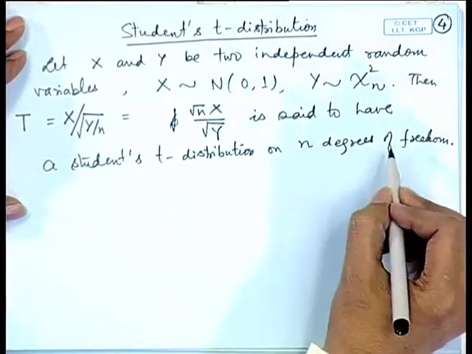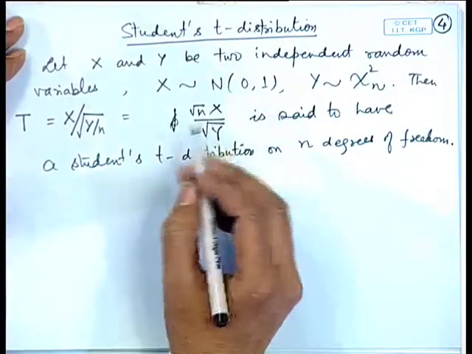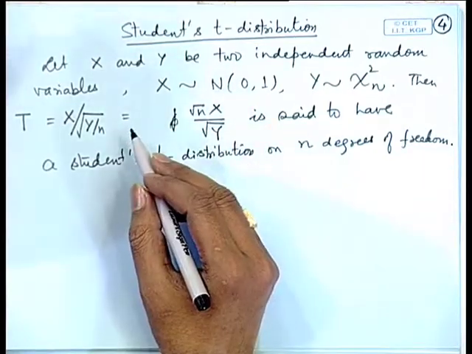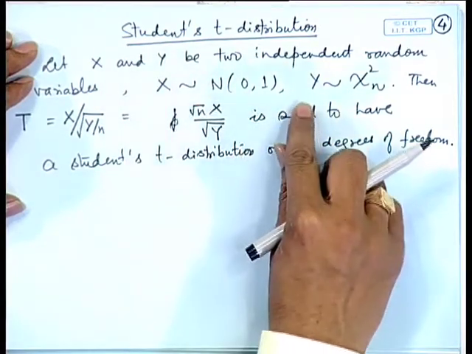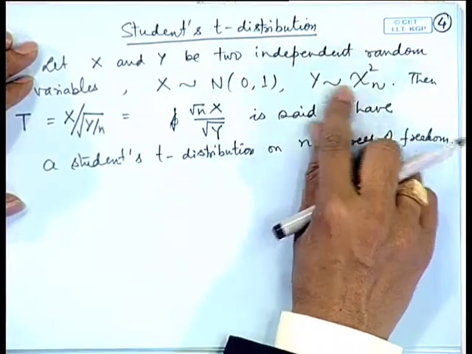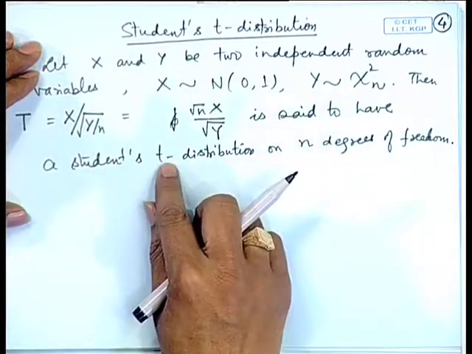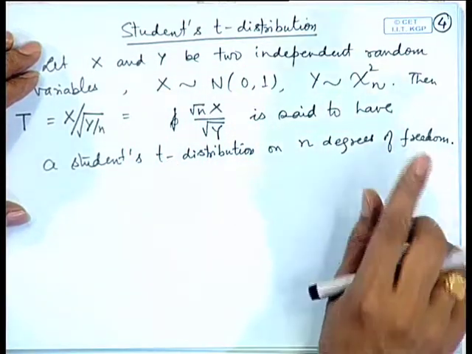Now, this degrees of freedom terminology is coming from the chi-square distribution, where we express the meaning of the term degrees of freedom. A chi-square distribution on n degrees of freedom was represented as the sum of squares of n independent standard normal random variables. So, in the definition of T distribution, I am using the degrees of freedom of chi-square, and therefore, this T distribution is said to be on n degrees of freedom.